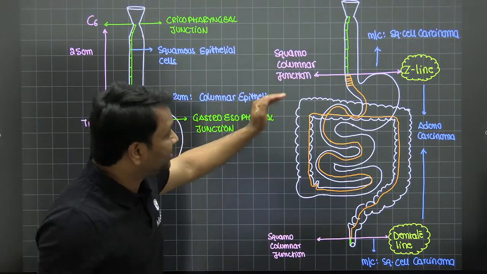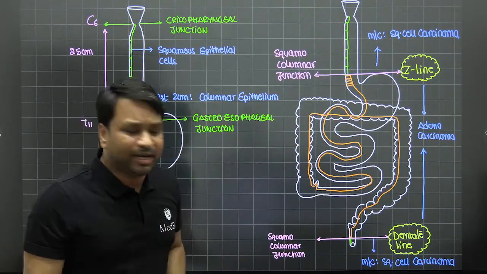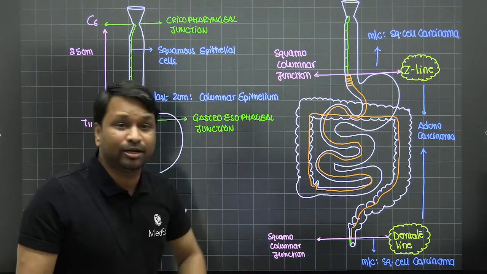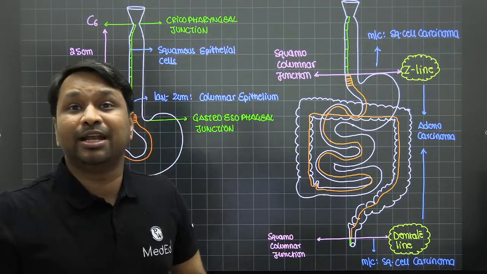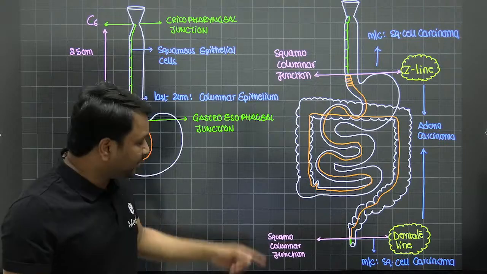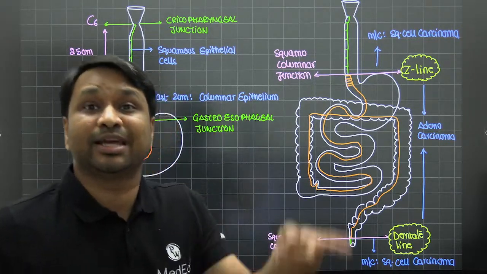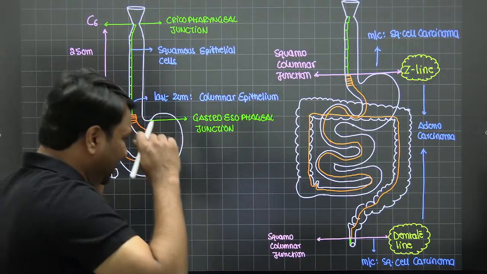What is the most common type in your stomach? Adenocarcinoma. In your small bowel, adenocarcinoma. Large bowel, adenocarcinoma. Sigmoid colon, adenocarcinoma. Rectum, adenocarcinoma. Why? Because it is lined by columnar epithelial cells. When it comes down to the anal canal, again you have squamous epithelium, hence squamous cell carcinoma is the most likely malignancy. So the most common malignancy of the anal canal is squamous cell carcinoma. It is a no-brainer.